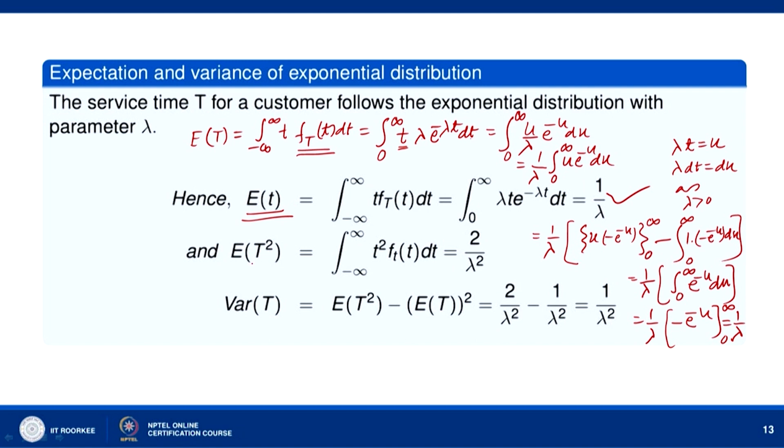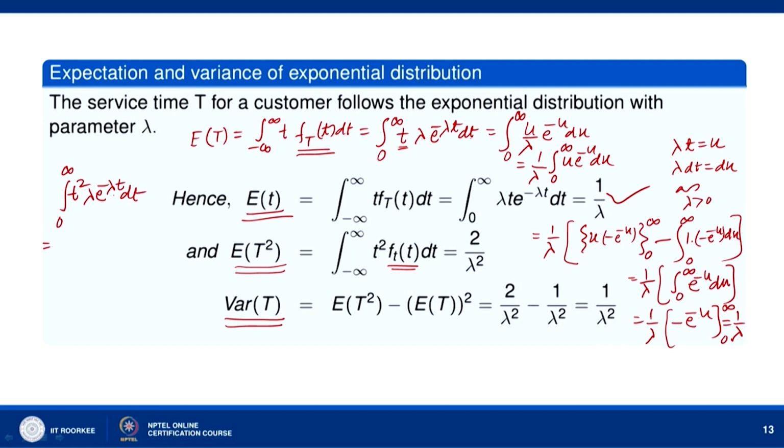So, we get 1 by lambda as the mean of the exponential distribution. Okay. In order to determine the variance of t, we need to determine E[t square]. E[t square] is the integral over minus infinity to infinity of t square f_T(t) dt. Okay. And this we can similarly determine as we have determined E[t]. So, f_T(t) is again 0 when t is less than 0. So, we can put it as the integral from 0 to infinity of t square times lambda e to the power minus lambda t when t is positive.